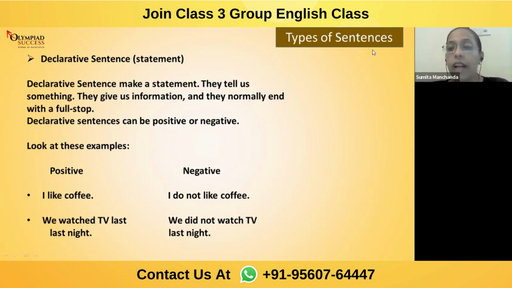When I say negative, that means I am using in a sentence no, not, don't, can't, where I'm denying something. So for example, you see there is, I like coffee. This is a positive statement which I'm making. I'm simply saying, I like coffee. This is simple information which I'm giving about myself. But if I'm using this sentence in a negative form, I do not like coffee. So when I say I do not like coffee, not is again a negative word.